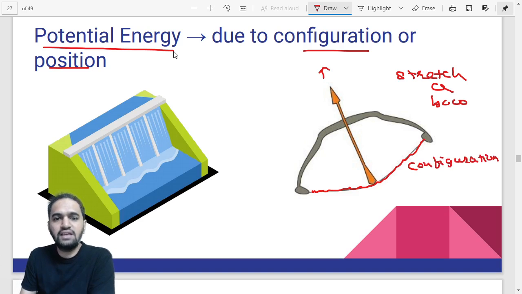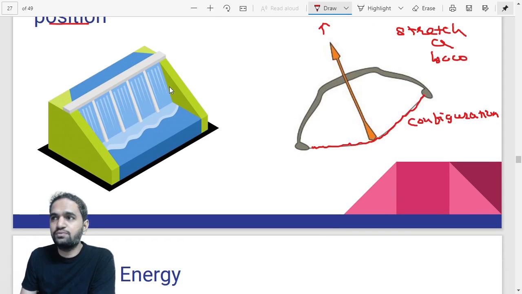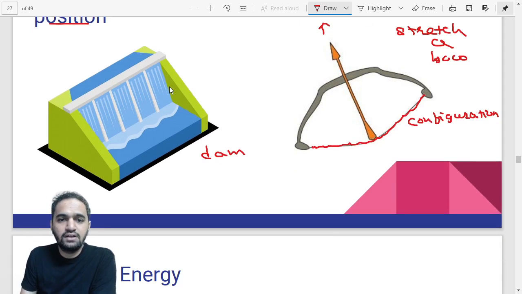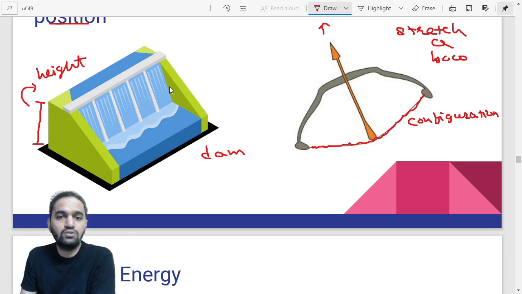There is another kind of the same energy which is due to position also. Potential energy also exists due to position. For example, this is a dam. Water is falling, right? Now water falls from a great height. The water which is at a great height from the ground, the position is very much above, at an elevated level. During such a situation, when some object is kept at a height, it also has some energy.